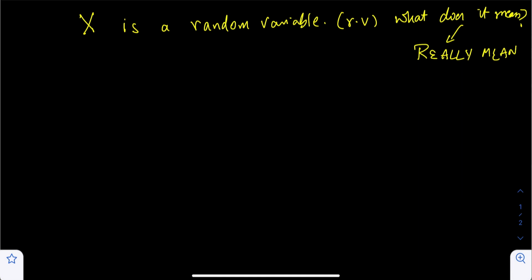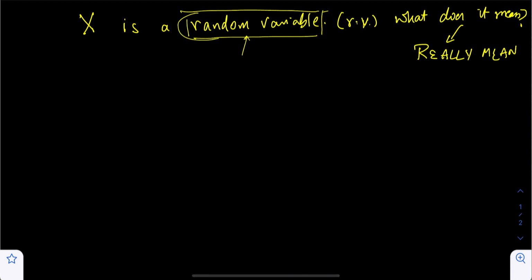I want to define what a random variable is in this video. We often use this term random variable, abbreviated as RV, many times in probability and statistics. But understanding what a random variable is, is critical, and more often than not, the concept is not well understood. So let's define what a random variable is.